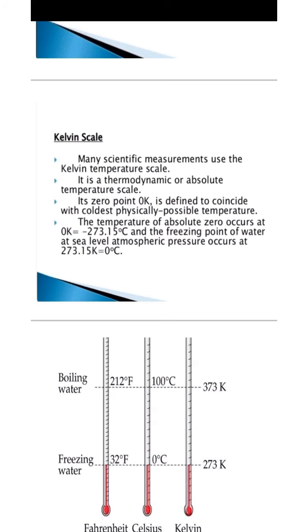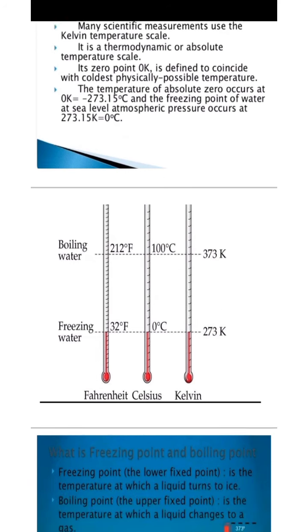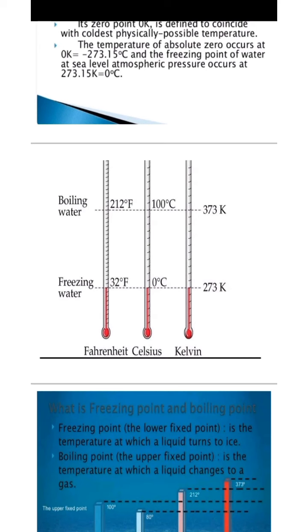Absolute zero occurs at 0 Kelvin, which is equal to minus 273.15 degrees Celsius, and the freezing point of water at sea level atmospheric pressure occurs at 273.15 Kelvin, which is equal to 0 degrees Celsius. Now, we have different thermometers of different scales showing the boiling point and freezing point of water.